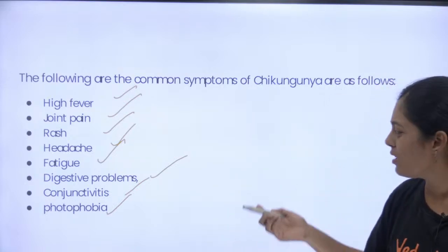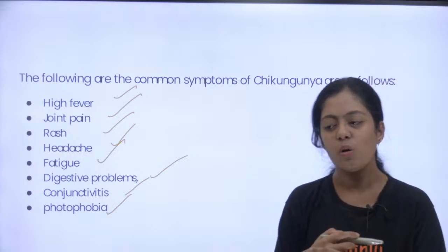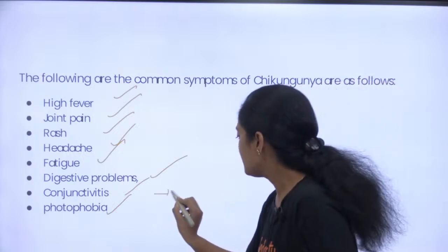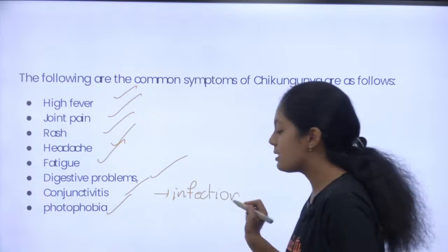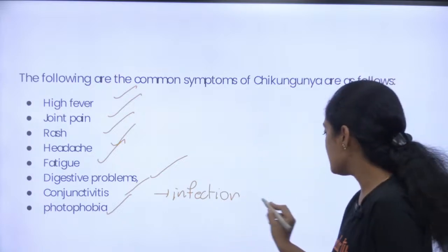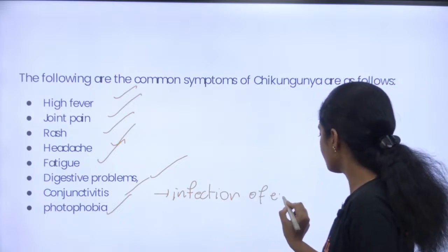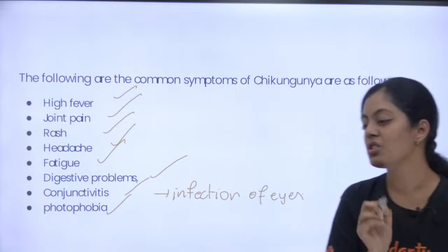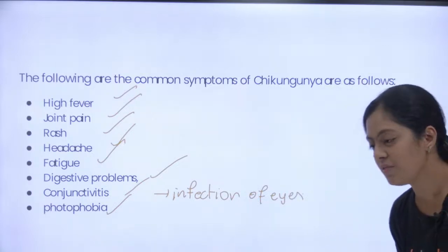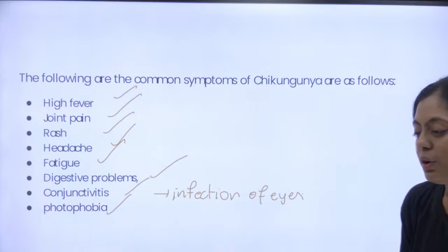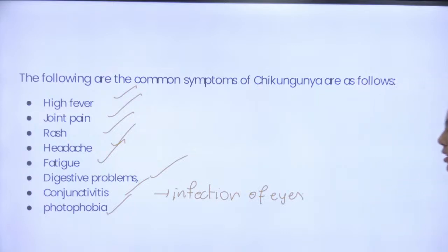What is conjunctivitis? What is conjunctivitis, students? It is the infection of the eyes. Okay, especially of my outer layer. That is what we call conjunctivitis. Clear? Is this clear? Problem in conjunctive tissue. Yes, your eyes. Can we continue?